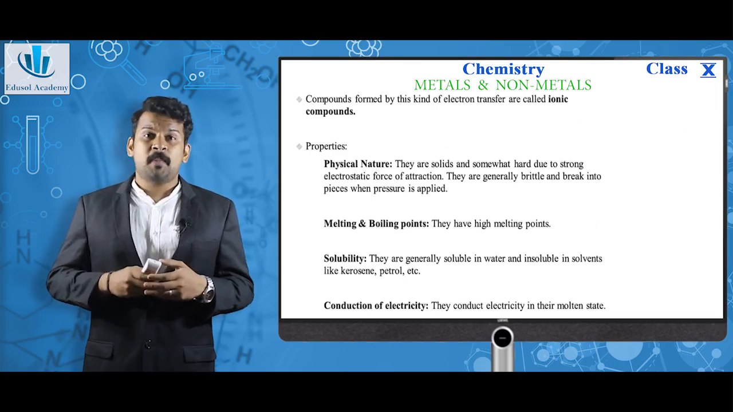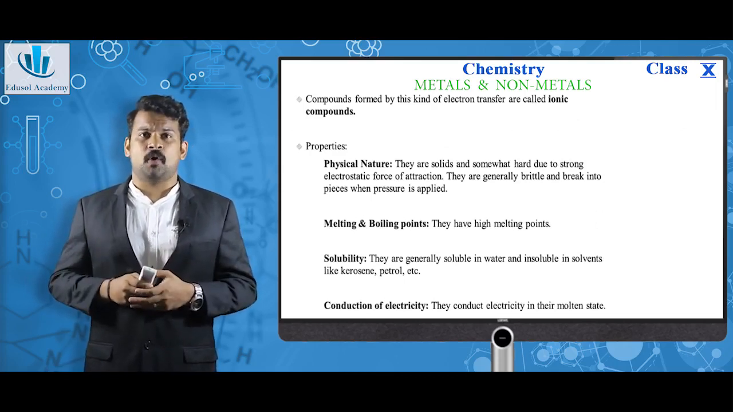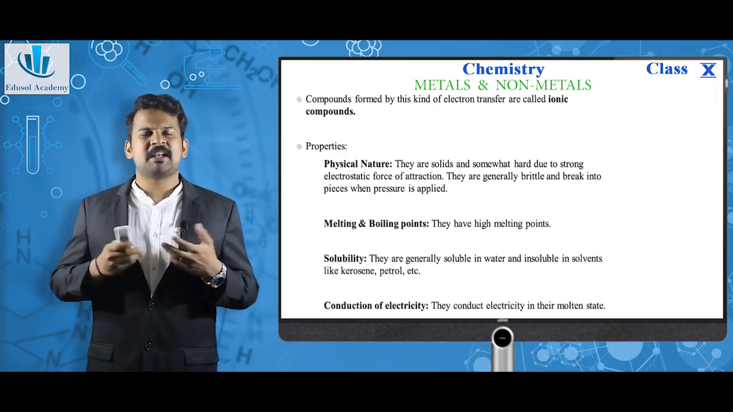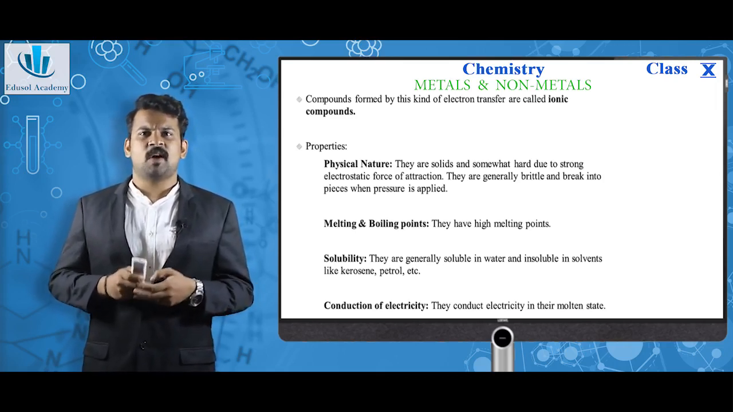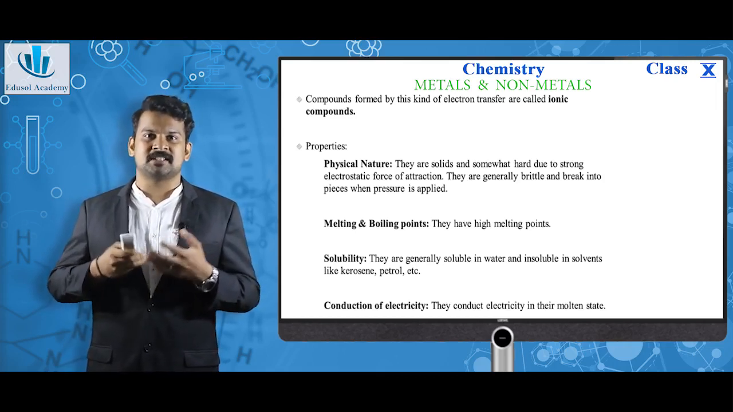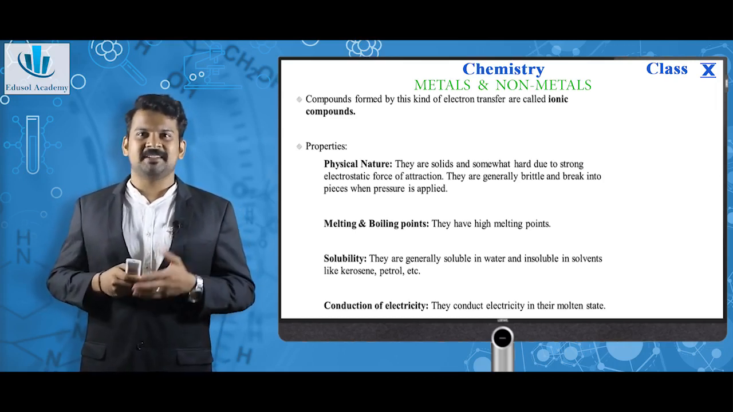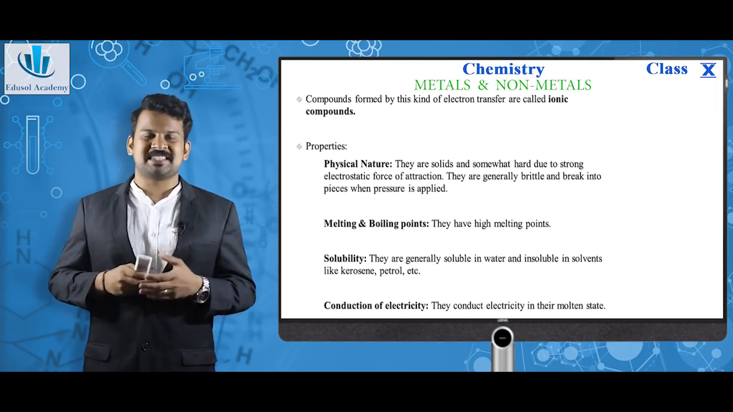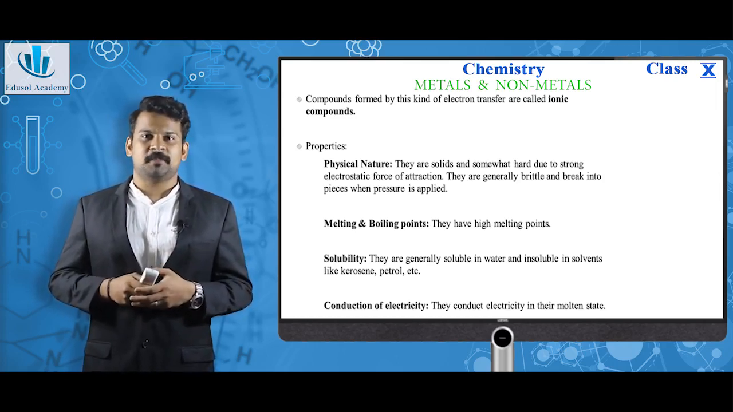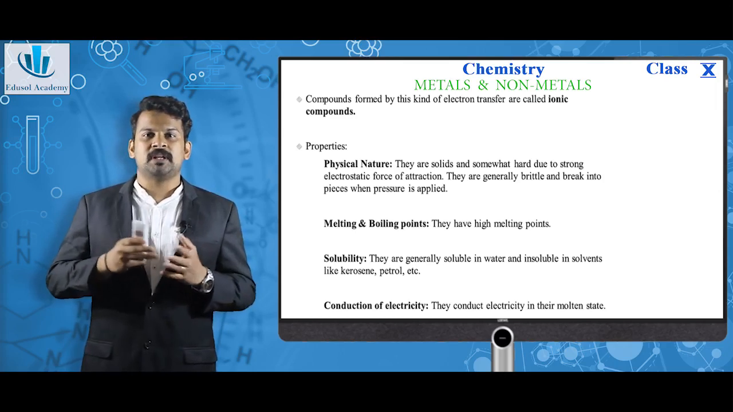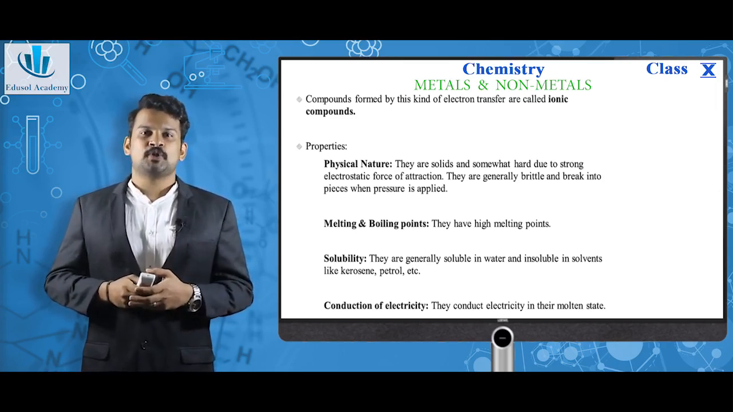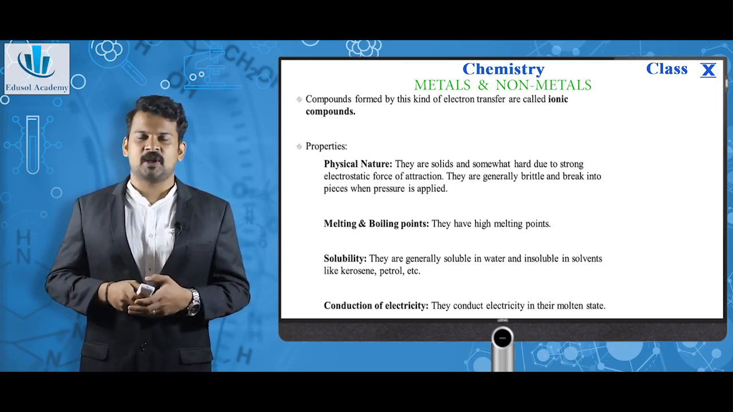In brief, compounds formed by this kind of electron transfer are called ionic compounds. They have certain properties. First, physical nature. They are solids and somewhat hard due to strong electrostatic force of attraction, but they are generally brittle and break into pieces when pressure is applied. Melting and boiling point. They have high melting and boiling points, since they have very strong electrostatic force of attraction between oppositely charged ions. Solubility. They are generally soluble in water but insoluble in oils like kerosene, petrol, etc.